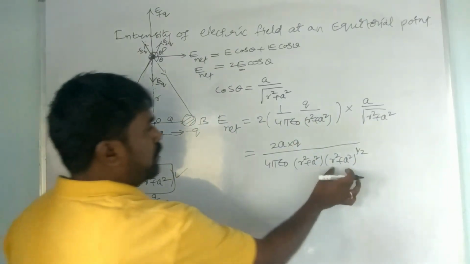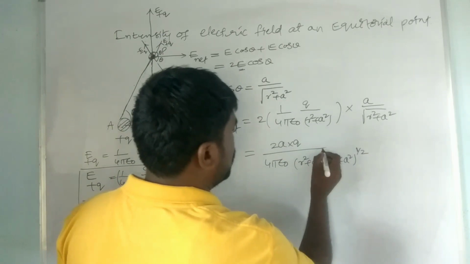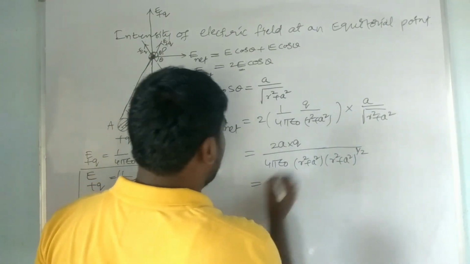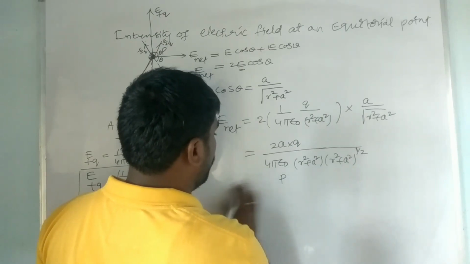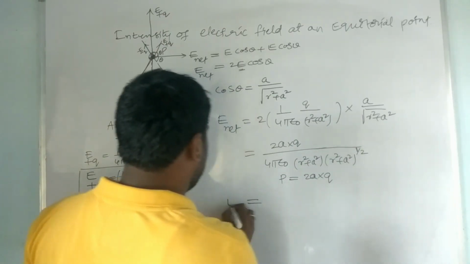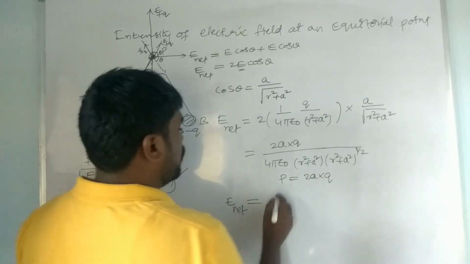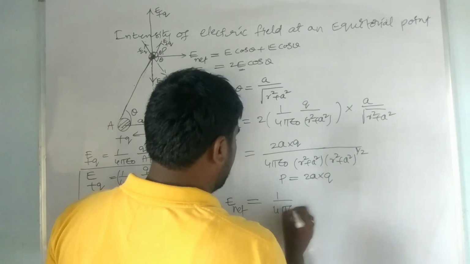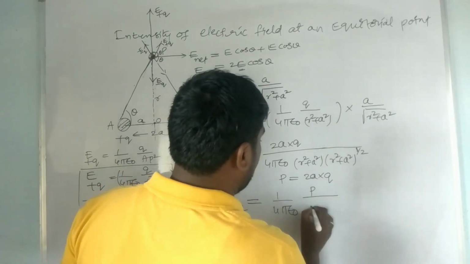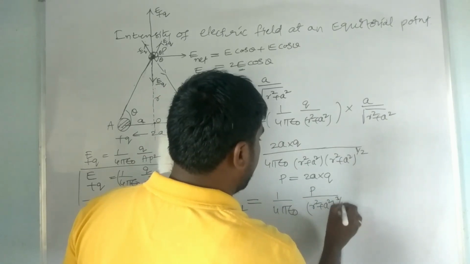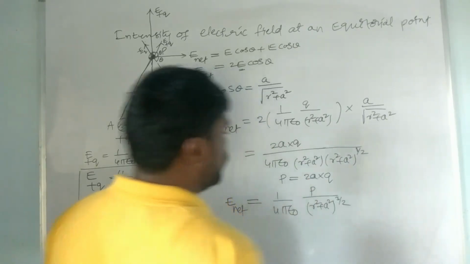The bases are equal, so the powers should be added. 1 plus 1 by 2 is 3 by 2. And 2aq is nothing but P, the dipole moment, which is equal to a into q. Hence you can write E net is equal to 1 by 4 pi epsilon naught, P by r square plus a square whole power 3 by 2, since 1 plus 1 by 2 is equal to 3 by 2.